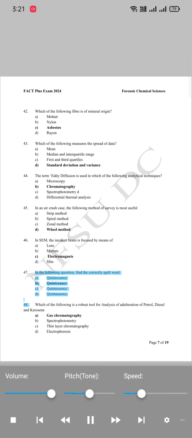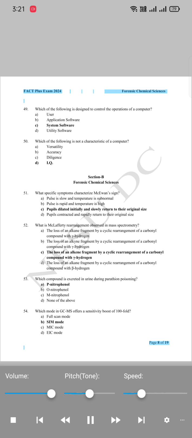A. Quintessence. B. Quintessence. C. Quintessence. D. Quintessence. 48. Which of the following is a robust tool for analysis of adulteration of petrol, diesel and kerosene? A. Gas chromatography. B. Spectrophotometry. C. Thin layer chromatography. D. Electrophoresis.